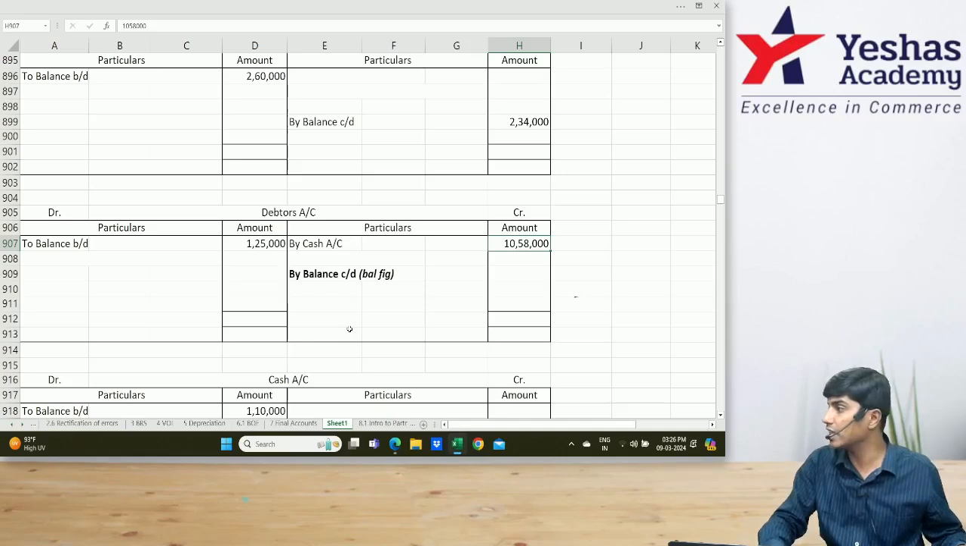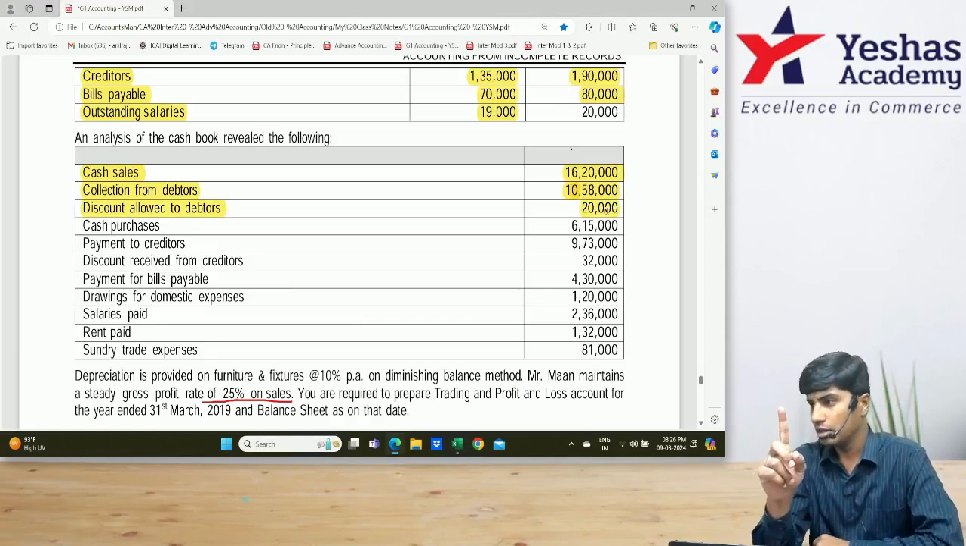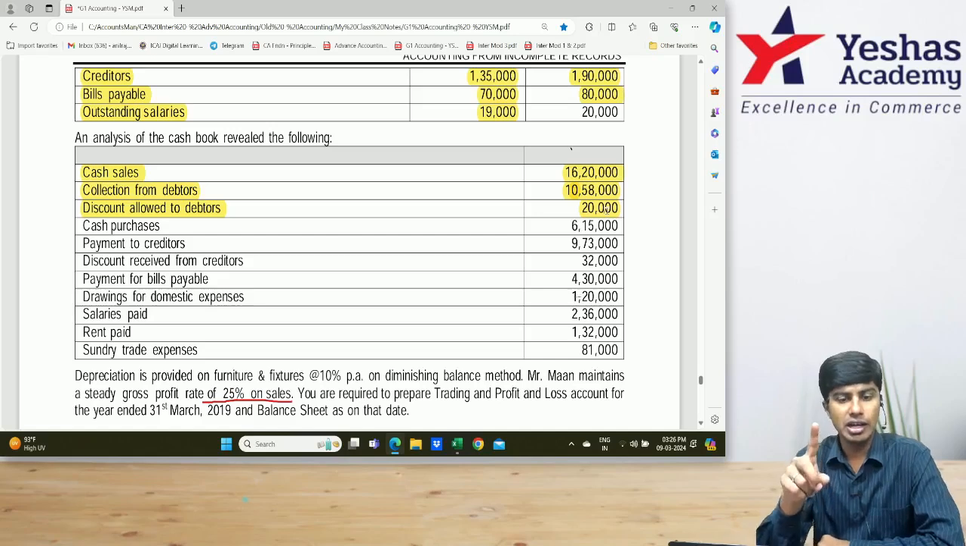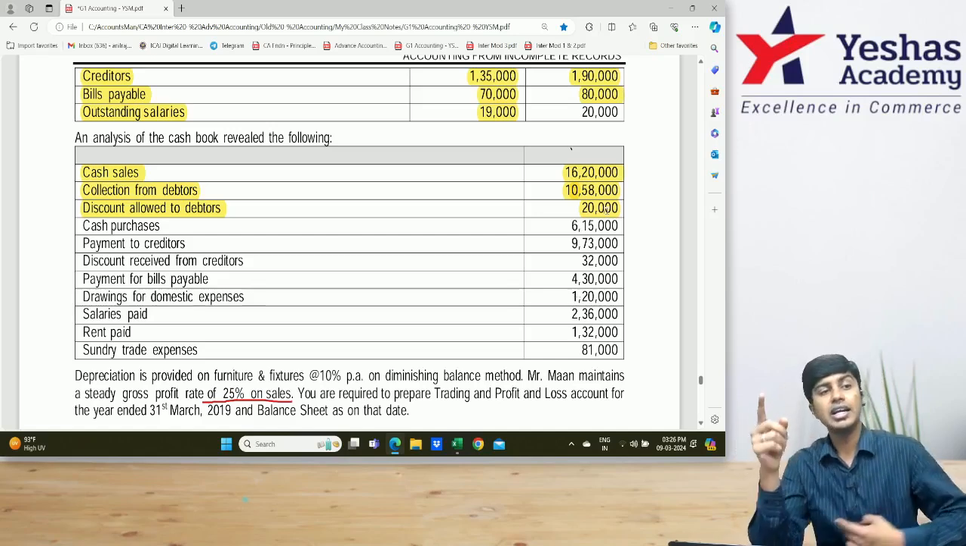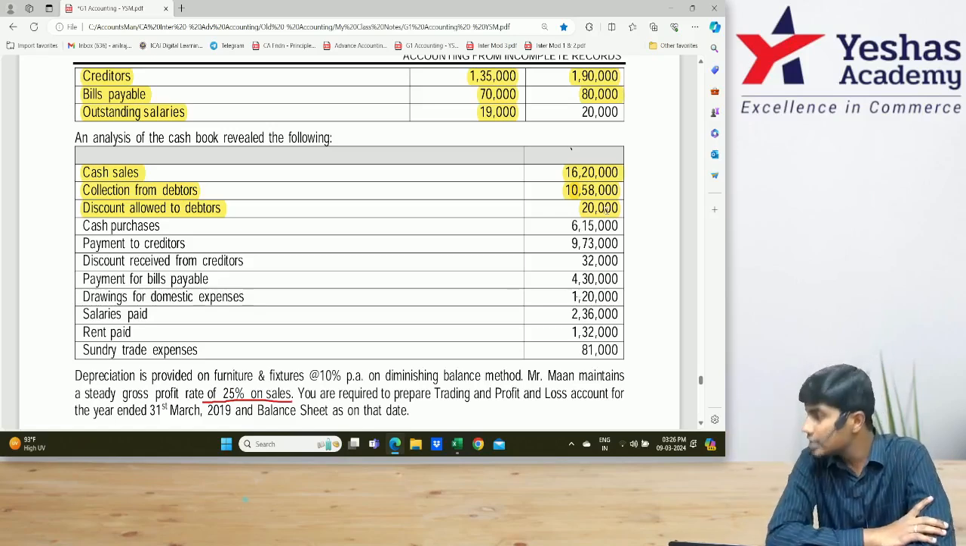What is it after this 10 lakh 58? Discount allowed to debtors. What is the journal entry for discount allowed to debtors? 20,000. Discount is an expense. Expense has to be debited. Debtors is the asset decreasing. Debtors has to be credited. Entry: discount account debit to debtors account.